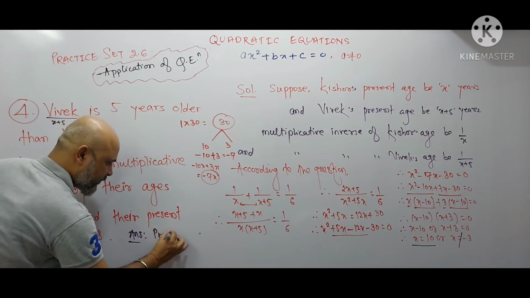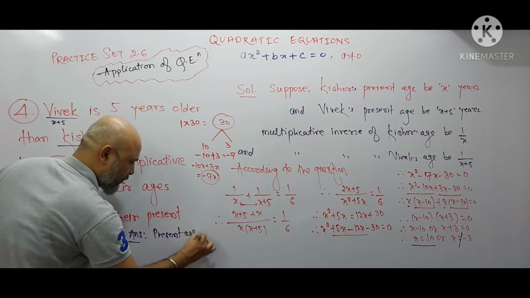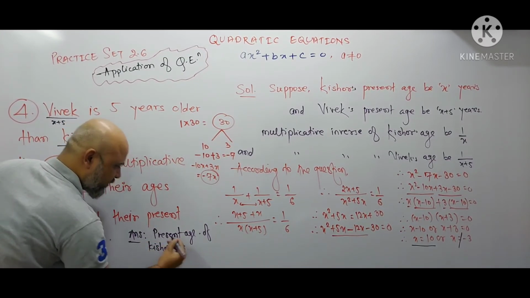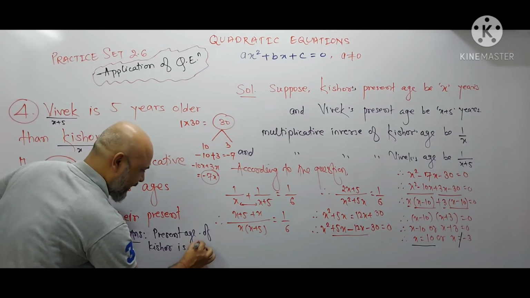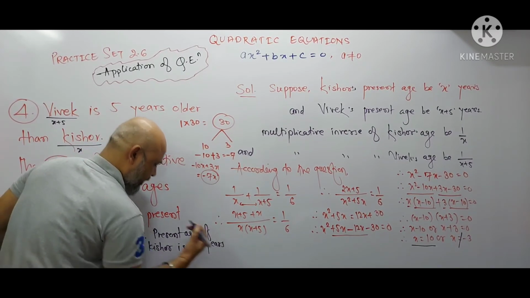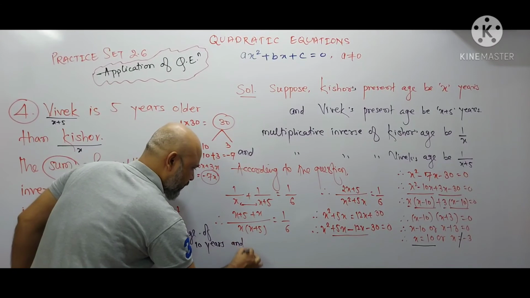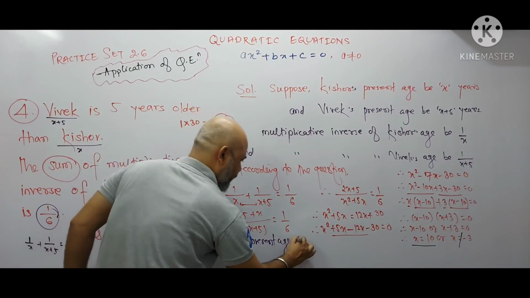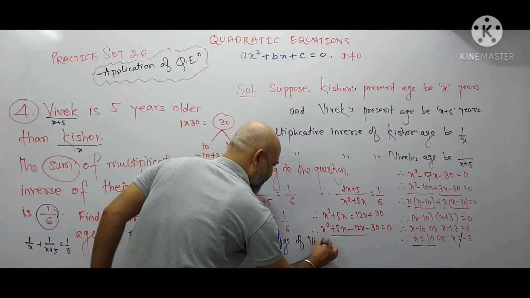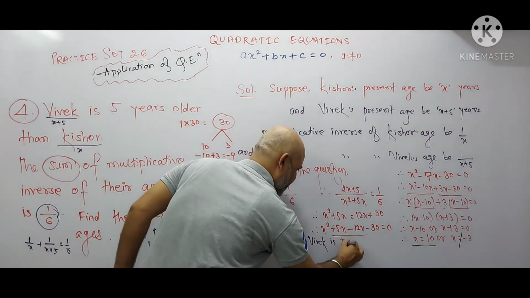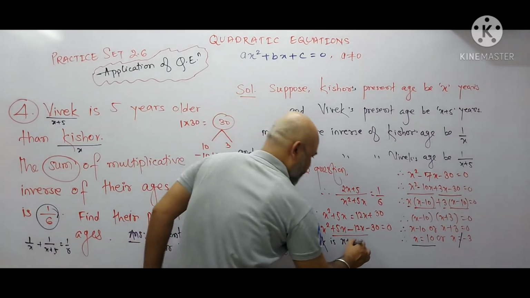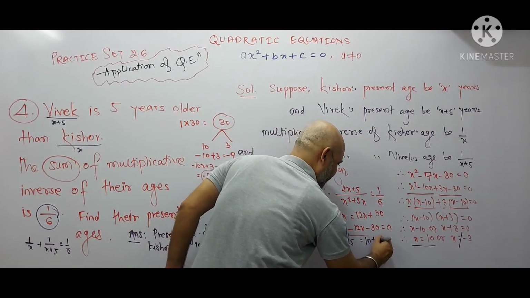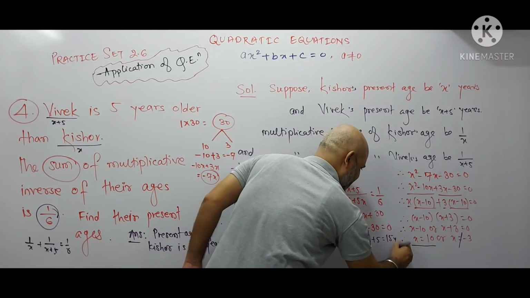Present age of Kishore is x, that is 10 years, and present age of Vivek is, that is x plus 5. So x plus 5, and this is equal to, what is x? 10 plus 5, which is equal to 15 years.